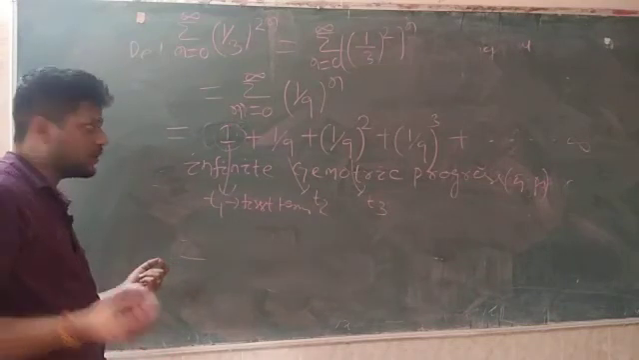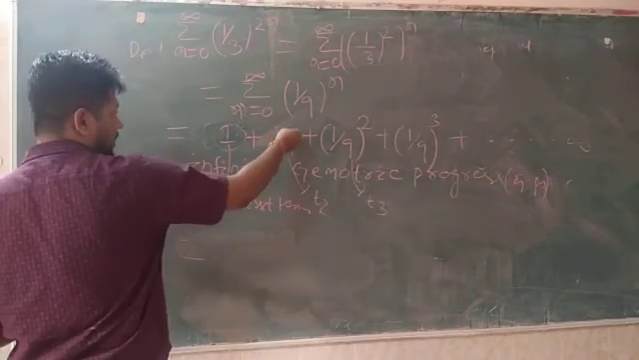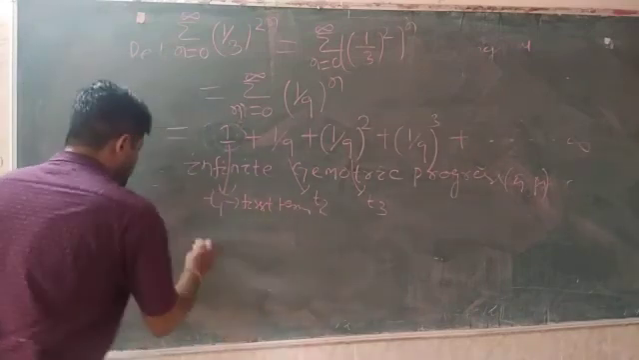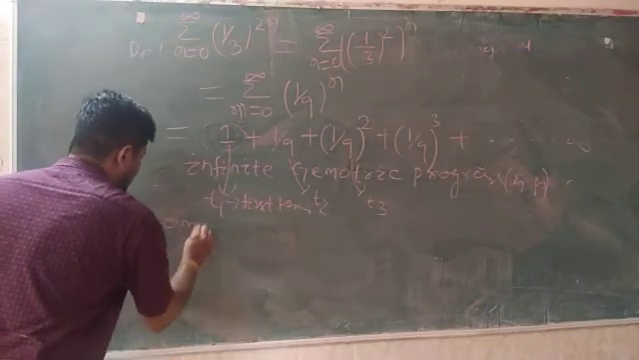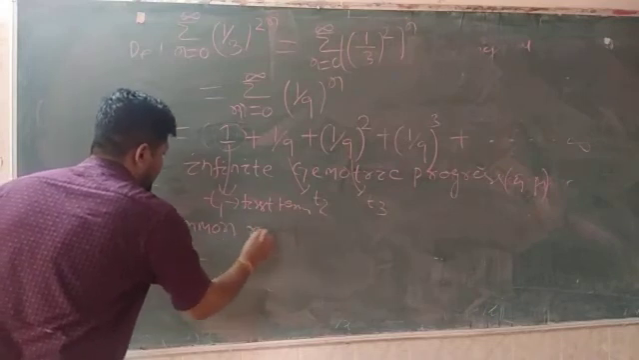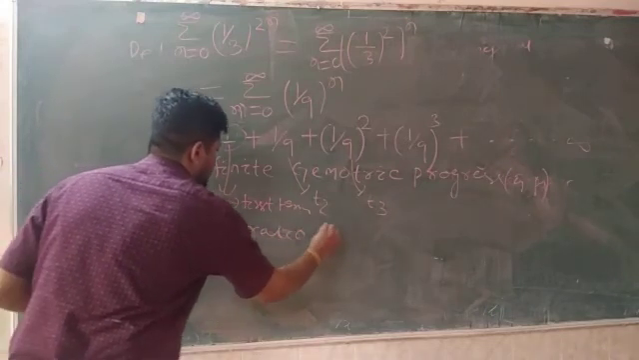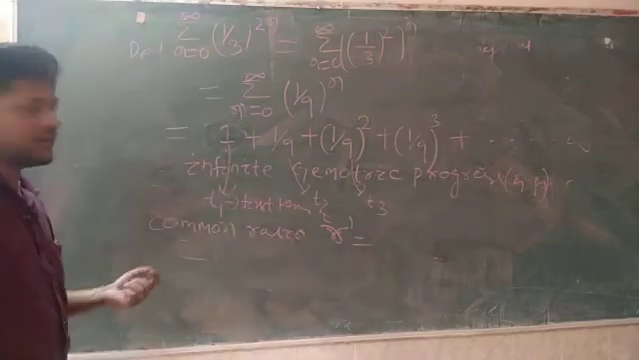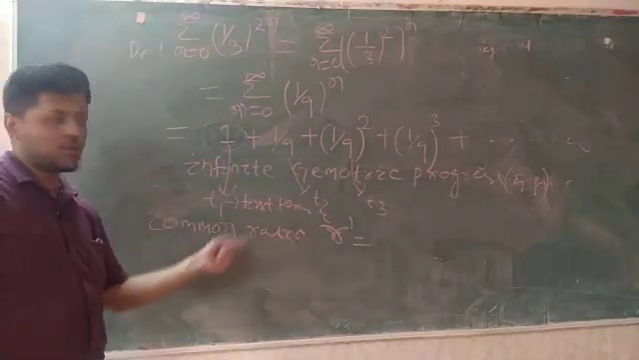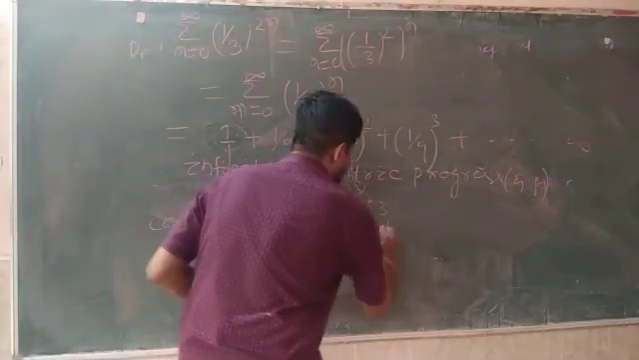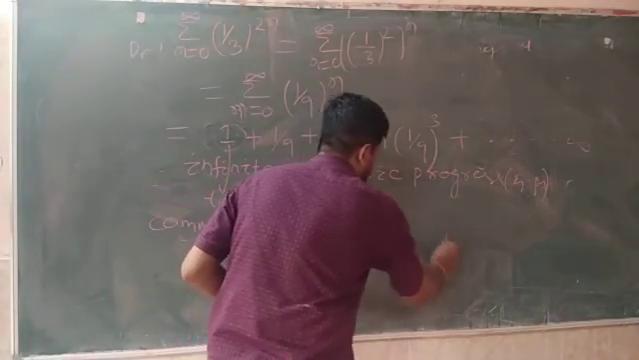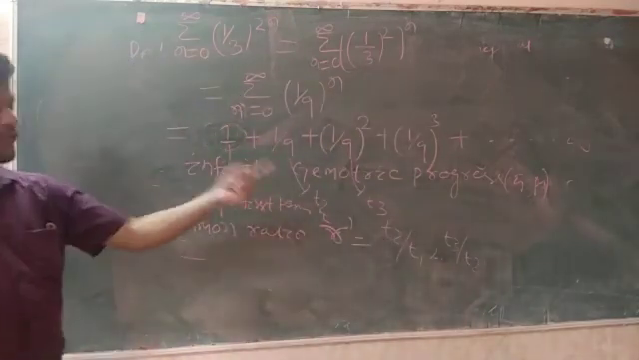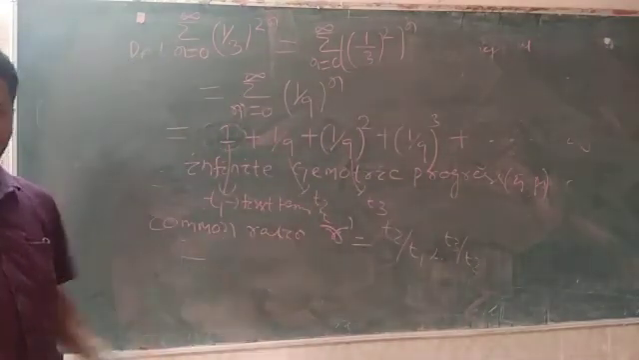How to take the common ratio? You have to divide the succeeding number with the previous number. So the common ratio R is denoted as R, which is nothing but T2 by T1, T3 by T2, like this, T2 by T1, comma T3 by T2, or T4 by T3. That will give you the common ratio R.